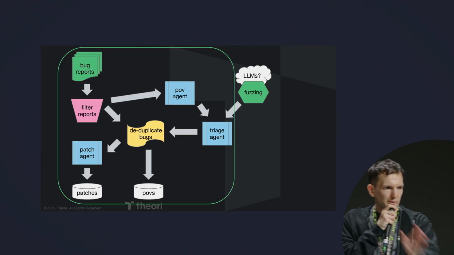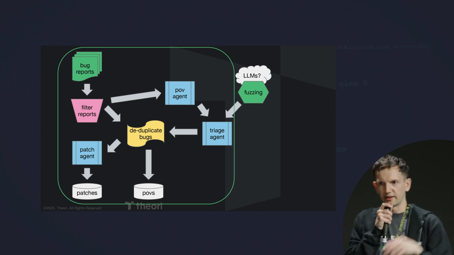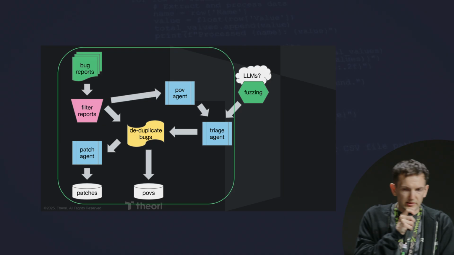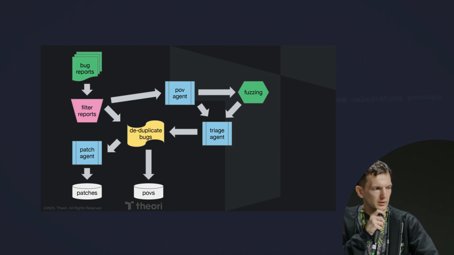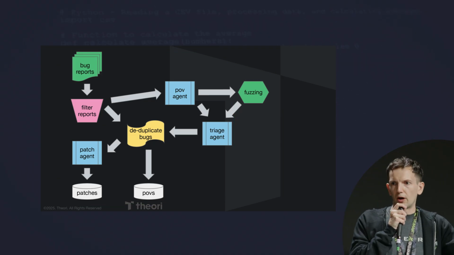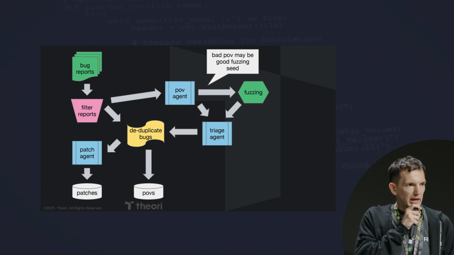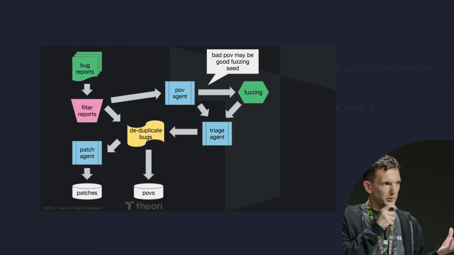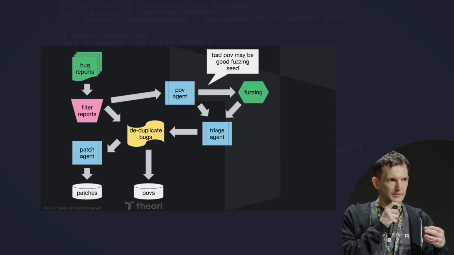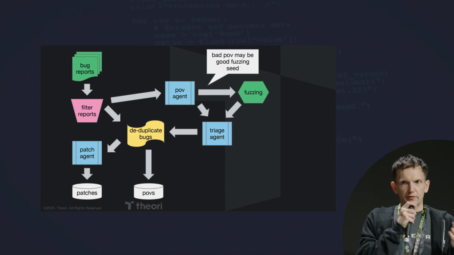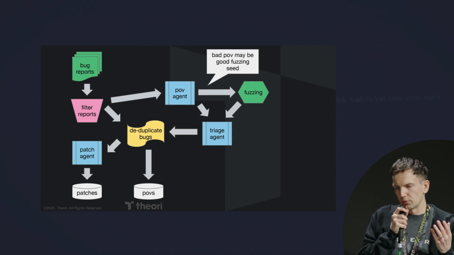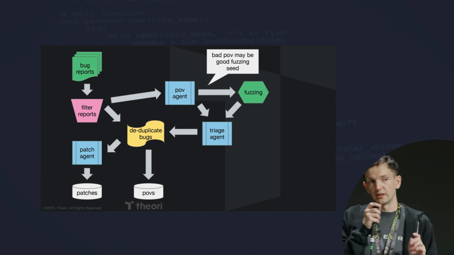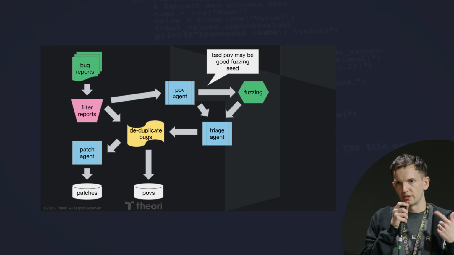So great, but now we have this stuff outside the box. And like, why aren't we using LLMs for this stuff outside the box, right? Why are we restricting everything inside the box? So there's some easy things to do. The first, what if we can use our POV agent to help out our fuzzing, right? If we are producing a POV, we're trying to crash the program. We're producing, hopefully, deep inputs, which are accessing a lot of the interesting parts of the code. So even if it didn't crash the program, even if it wasn't a valid POV for scoring or whatever purposes, it might be a really good seed for fuzzing. And so we're naturally producing these fuzzing seeds along the way.